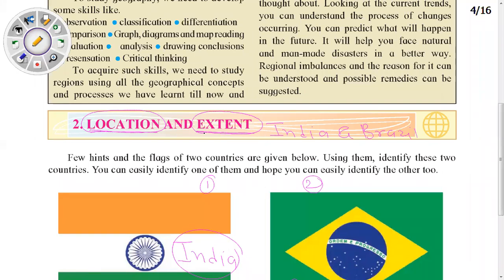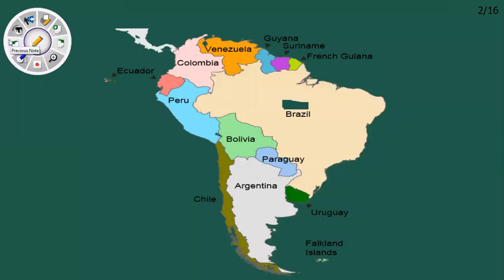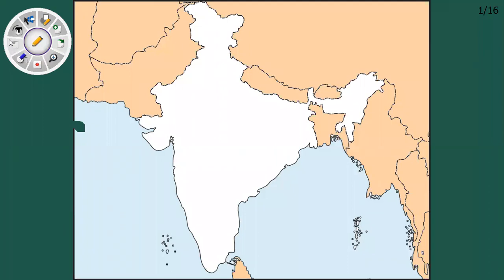It means that through this lesson we are going to study the spread of India and Brazil on the earth and their exact location, respectively the hemispheric location of both countries. In order to identify the location and extent of a country, we need the help of hemispheres. As you know, the earth has two important hemispheres, the northern hemisphere and the southern hemisphere, and two sub-hemispheres, the eastern hemisphere and the western hemisphere.